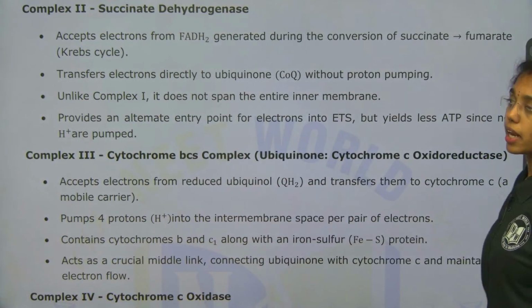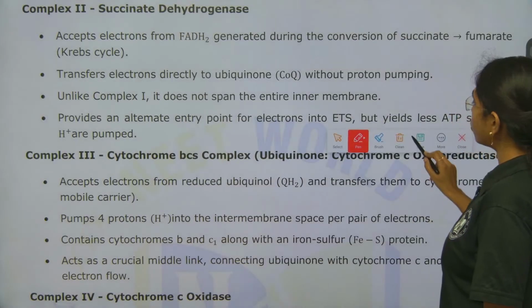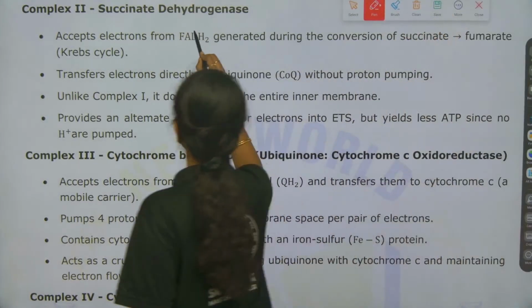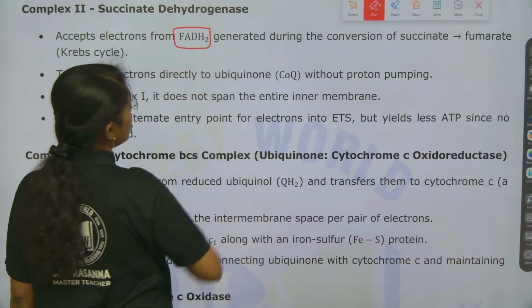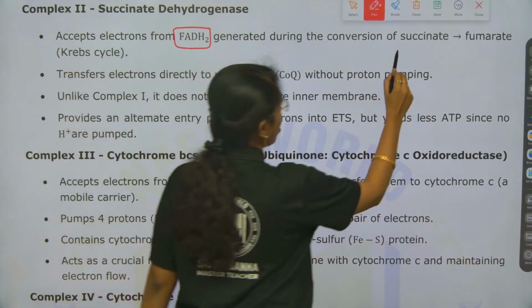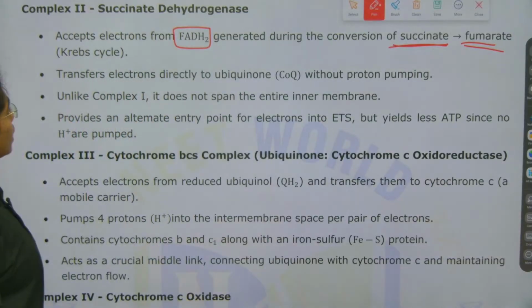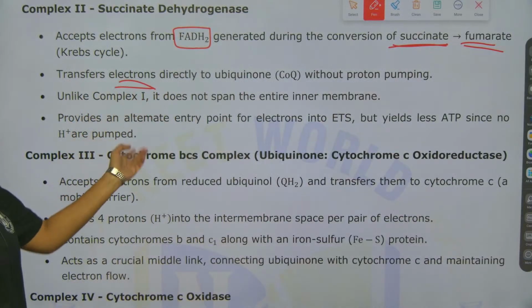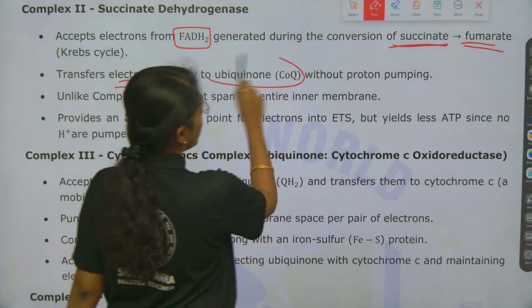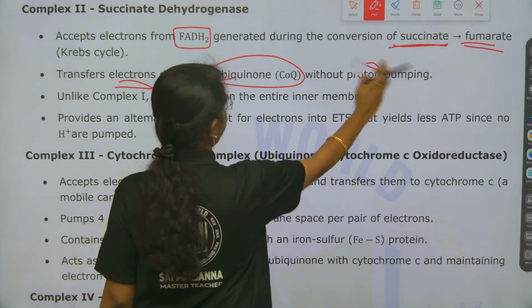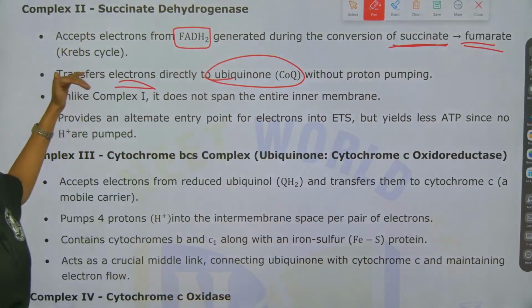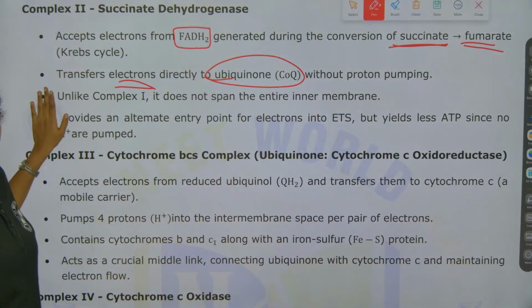Next you see succinate dehydrogenase, complex 2. This accepts electrons from FADH2 generated during the conversion of succinate to fumarate in the Krebs cycle. Next, this transfers electrons directly to ubiquinone without any proton pumping. This is the sequential description of each complex.